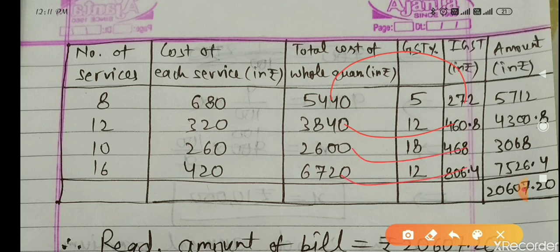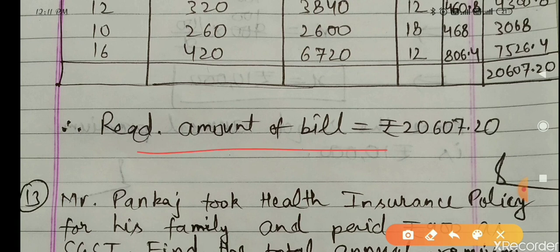Means 5440 plus 272 is 5712, 3840 plus 460.8 is 4300.8, 2600 plus 468 equals 3068, 6720 plus 806.4 is 7526.4. The total amount of bill is coming 20,607.20. So now you can see.